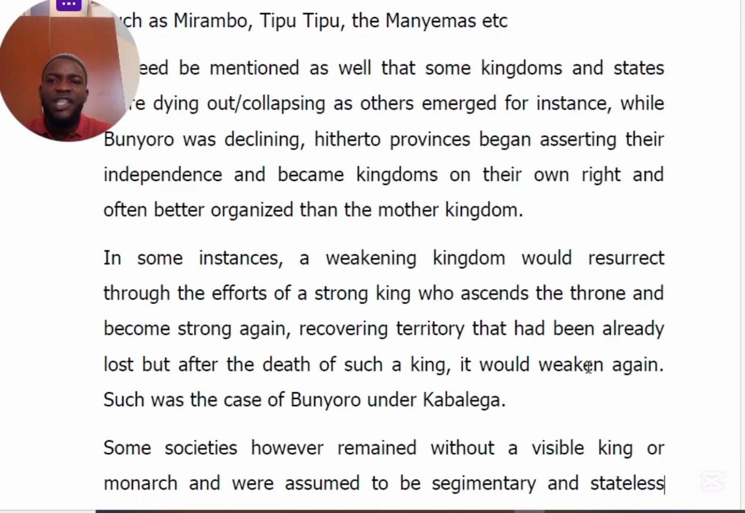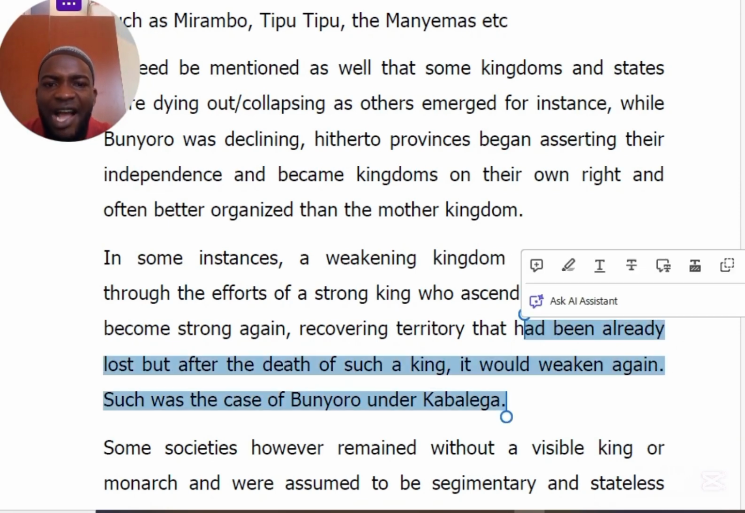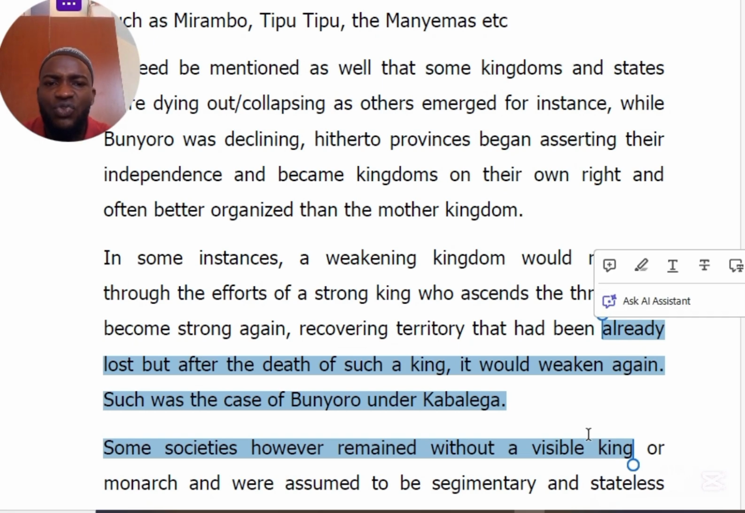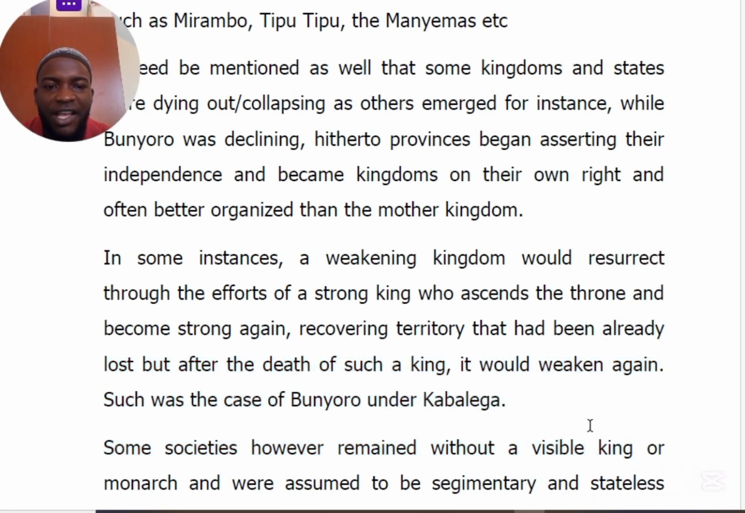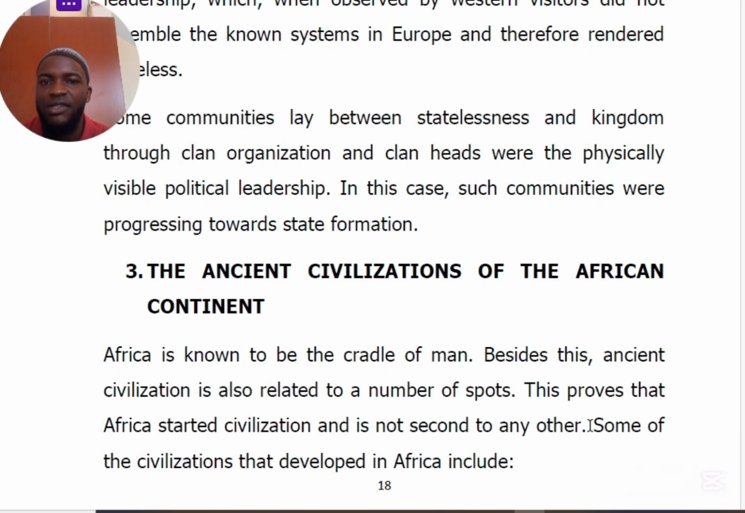So this is the time when we say that some kings claimed more territories for their states. This is the time when the kings started to attack weaker states, developing their states into stronger states. At the end of the day, it developed their societies into stronger states. So we say some societies, however, lay between statelessness and kingdoms, and others were organized based on clan.